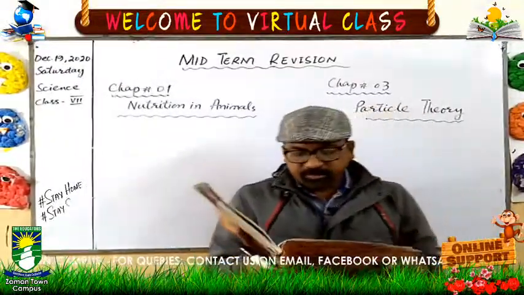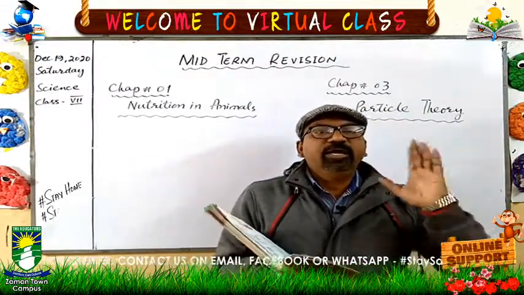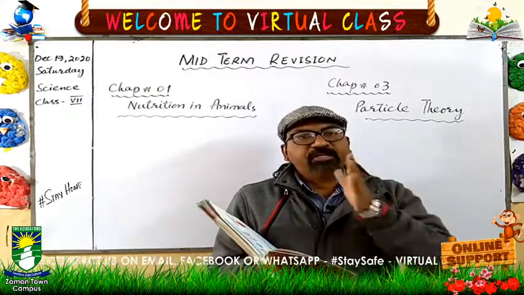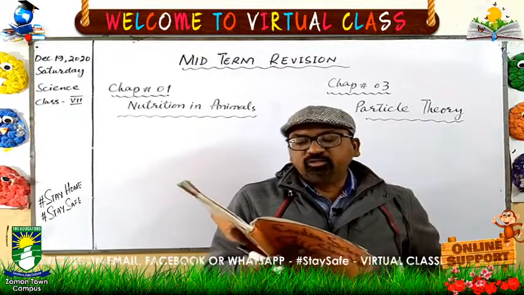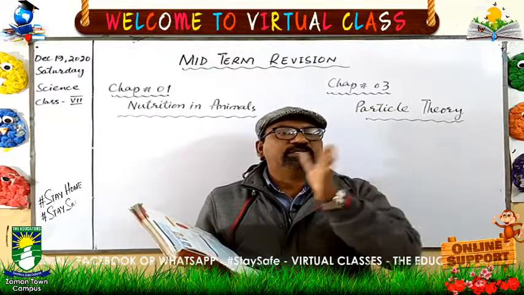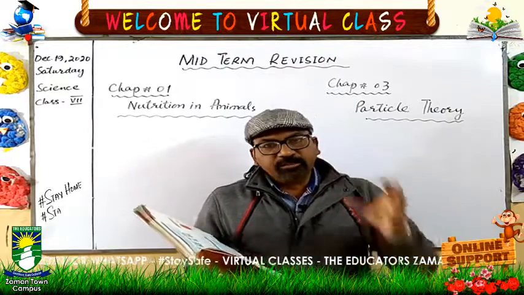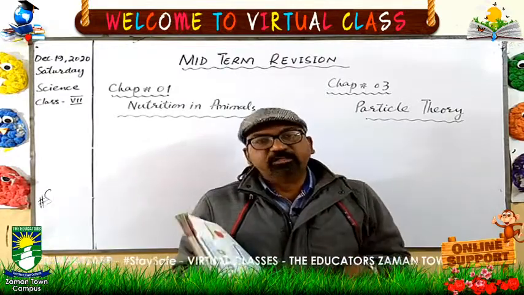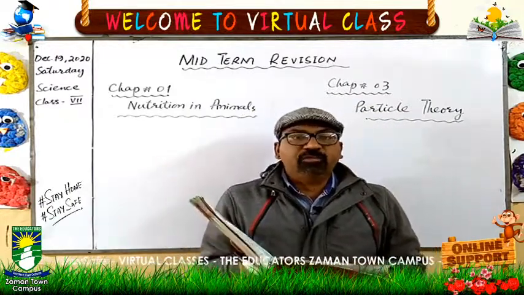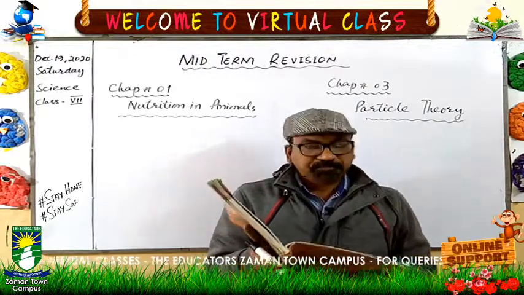Now, in the mouth, the physical digestion takes place. Physical digestion is done by the teeth, jaws, and tongue. It breaks the food down into smaller pieces, and there are two types of digestion: physical digestion and chemical digestion. Physical digestion means simply the breakdown of the food by the other organs of the body, and chemical digestion is when some chemicals or enzymes are involved to break down the food into smaller pieces. This is called chemical digestion.